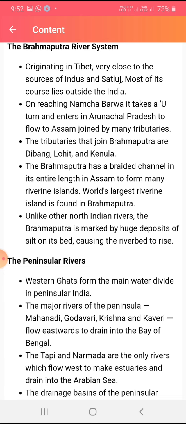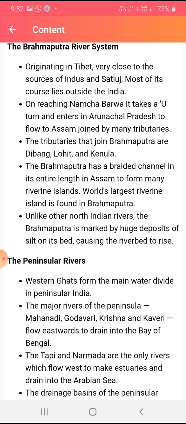This point is important, learn it and write it also. It is important in all aspects such as GK. Students, the world's largest riverine island is found in the Brahmaputra. Tell me the name of that island. This is your homework question. Search on the net and you will find it. If you don't find it, I will tell you.